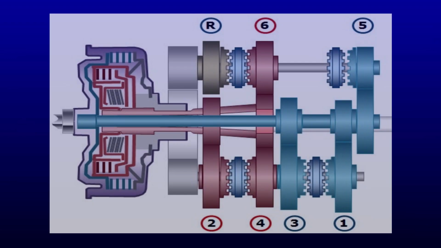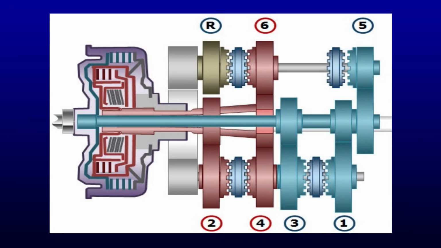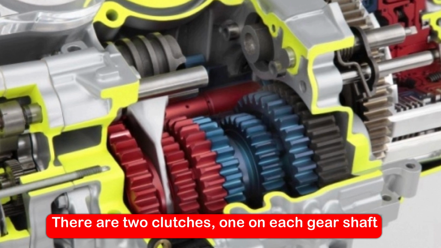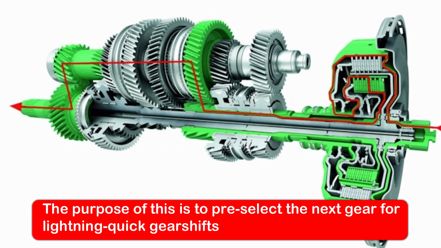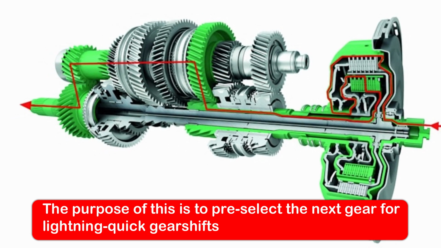Essentially DCT consists of two manual gear transmissions, one for the odd gears 1, 3, 5 and one for the even gears 2, 4, 6. As the name suggests, there are two clutches, one on each gear shaft. The purpose of this is to pre-select the next gear for lightning quick gear shifts.